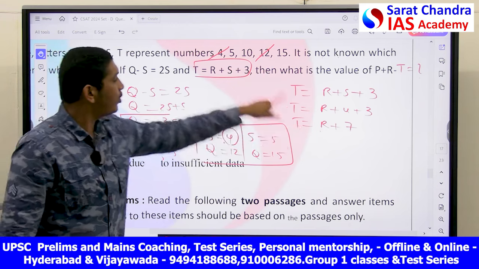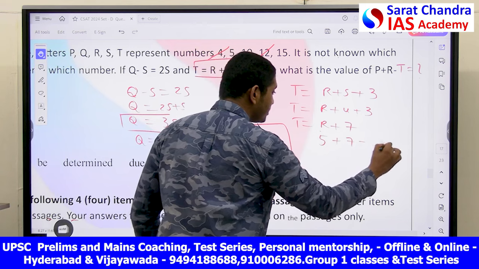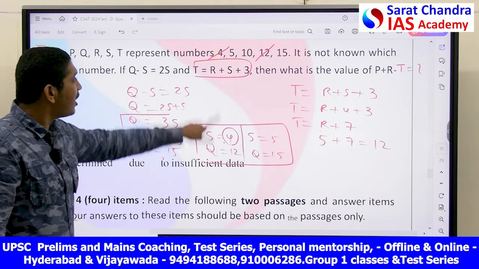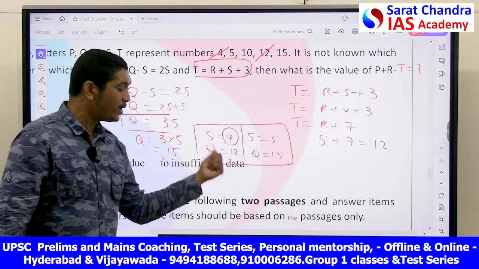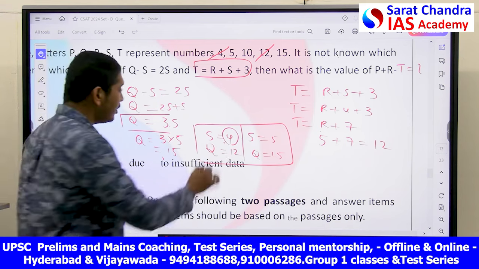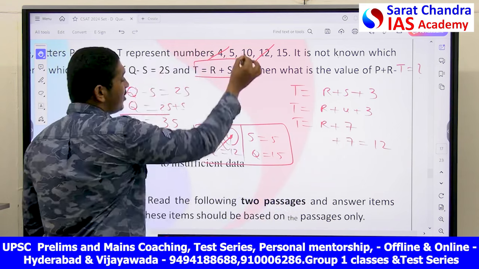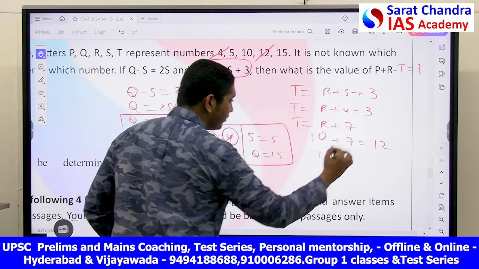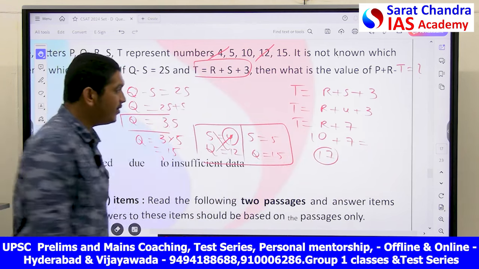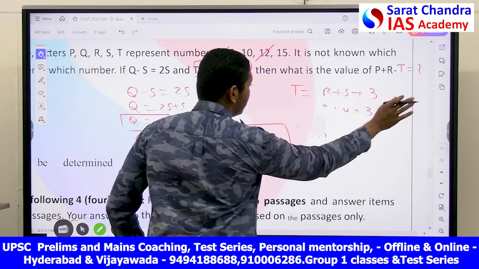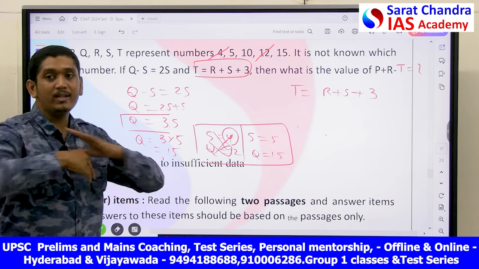What should I put into R so that T and R lie in this range? If I put R is equal to 5, 5 plus 7 is equal to 12. But 12 is already taken by Q, right? T and Q cannot both be 12, so this cannot satisfy me. Or if I put 10, I am getting 17. There is no 17 for T. So even this is not satisfying. Now, this whole relation, S is equal to 4 and Q is equal to 12, is wrong for me.